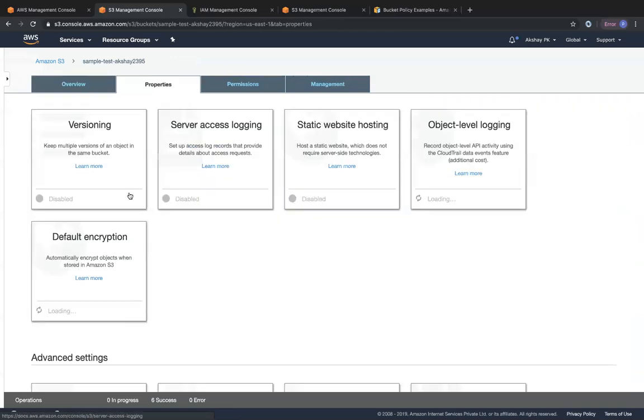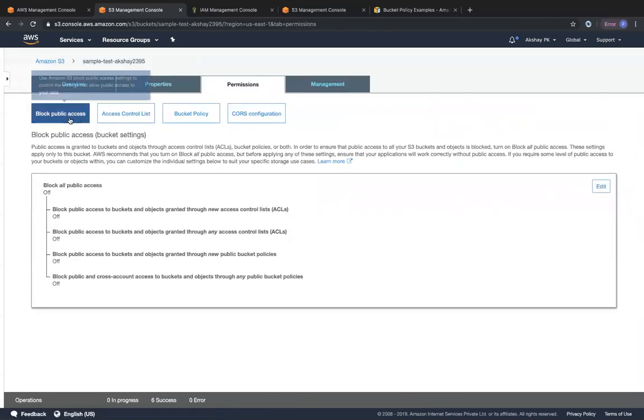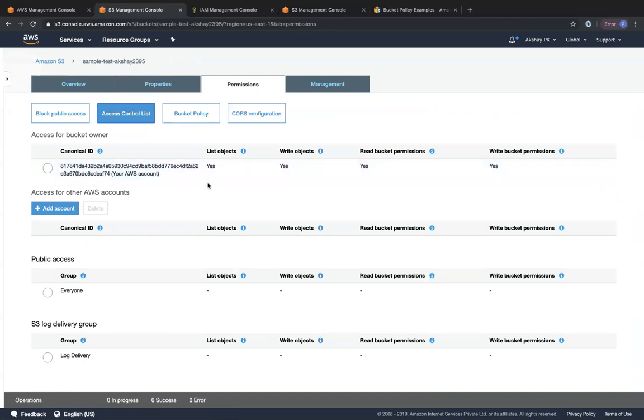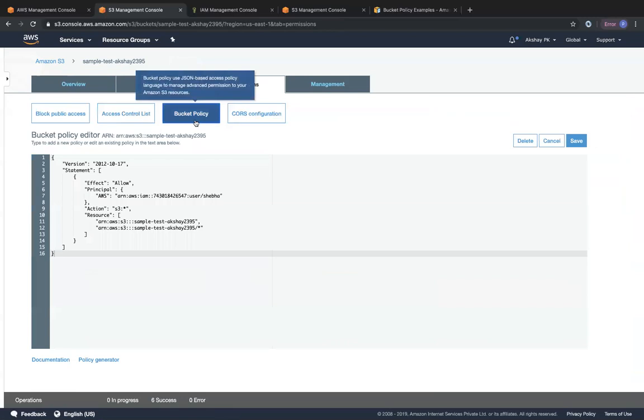So you can click on properties and view all the properties of the bucket. Under permissions, you can view block public access settings. We have right now switched it off. You can view the access control list, which gives access to the bucket owner and to any other AWS account. You can also grant public access to this bucket and grant access to the log delivery group, which we will look at in a later lecture. You can also present your own bucket policies that restrict a particular user from doing any kind of action to that particular bucket, as well as the objects within that bucket.